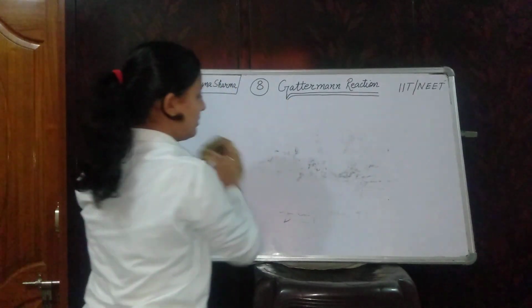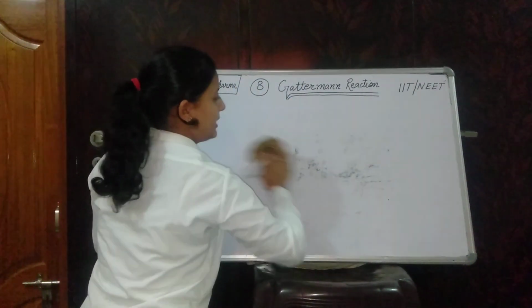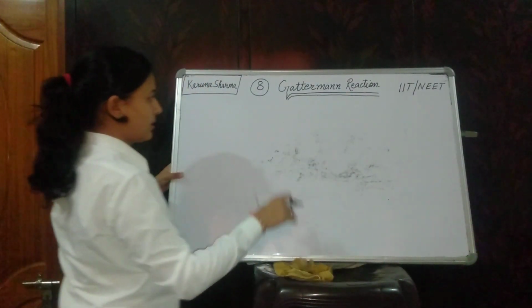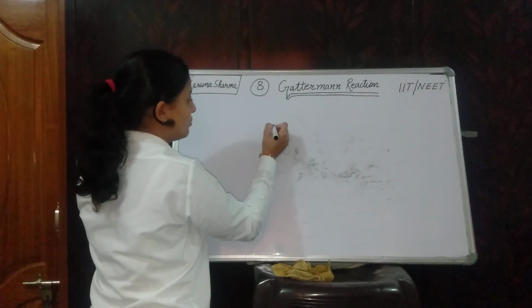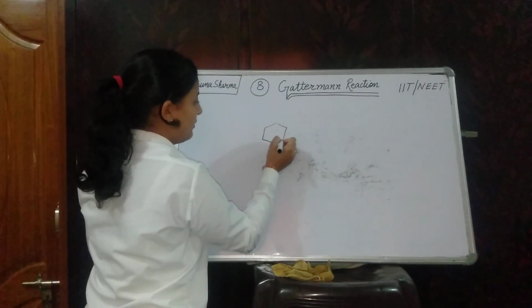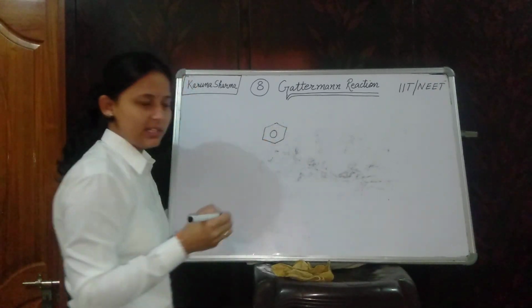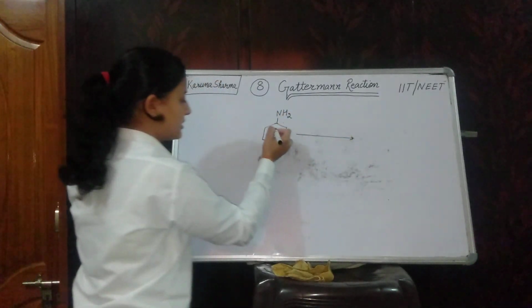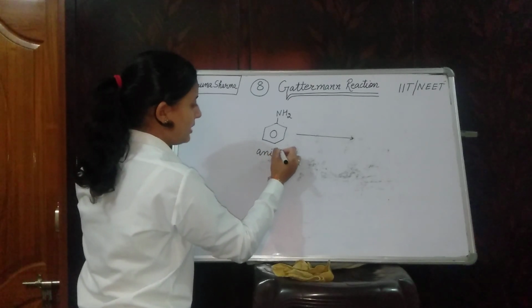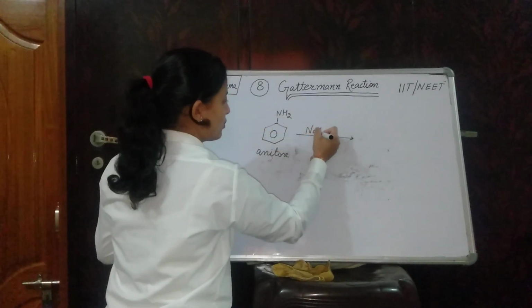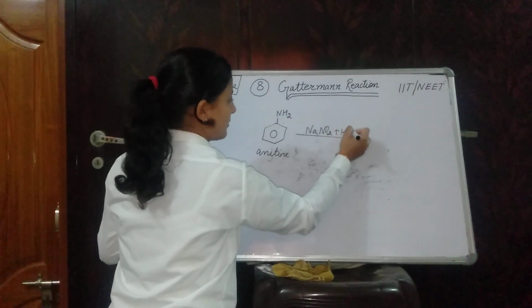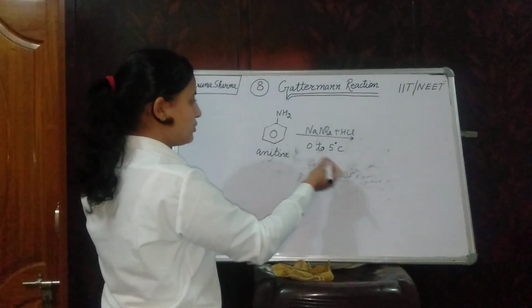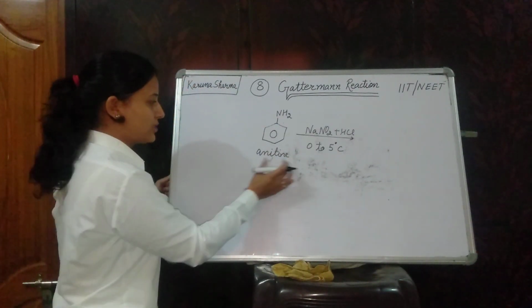Reaction mechanism is very similar to Sandmeyer reaction, and the Sandmeyer reaction mechanism we have discussed already. First I am revising the Sandmeyer reaction, as we will compare both reactions since they are very similar. This is our aniline, a primary aromatic amine, in presence of sodium nitrite and HCl at 0 to 5 degrees Celsius, so you have to take ice cold water for the reaction system.